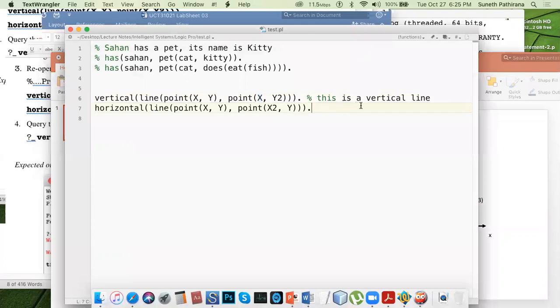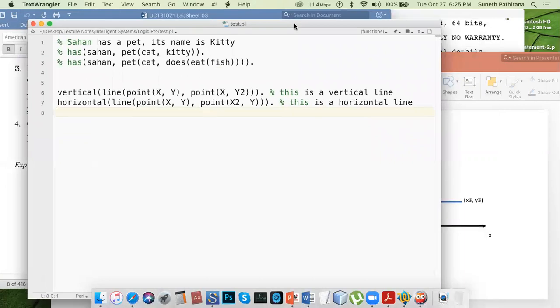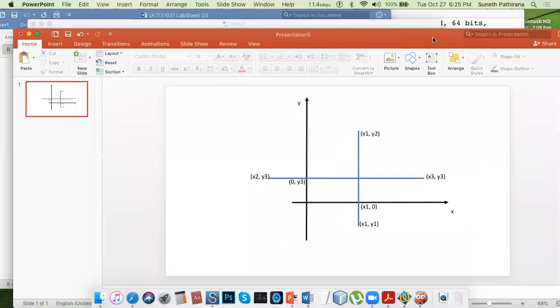So this is a vertical line, and this is a horizontal line. Okay. We can compile and call that, I think you don't need to save this. Okay, you can close this.